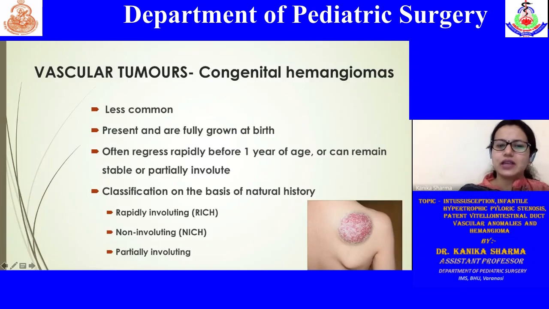But there is hardly any progressing phase in congenital hemangioma like that of infantile hemangioma. So they are usually static or start decreasing or involuting. Based on this, three different types of congenital hemangiomas are described: rapidly involuting, non-involuting, or partially involuting hemangiomas. They have their own features and may be analogous with various other entities.